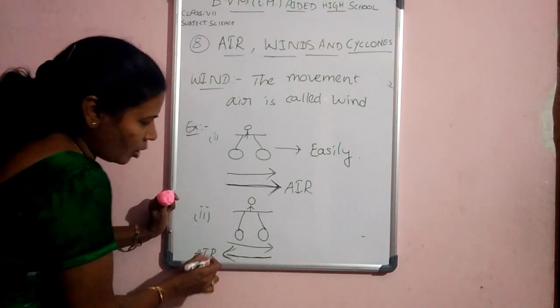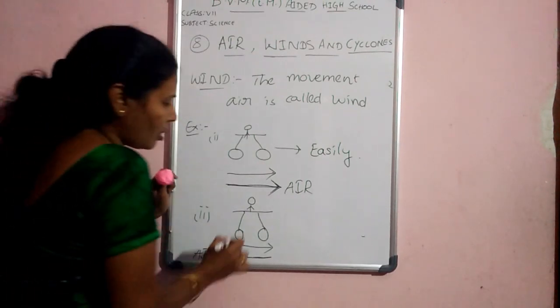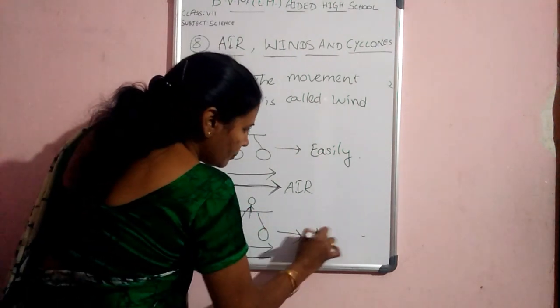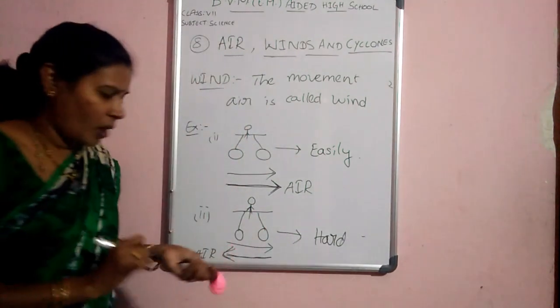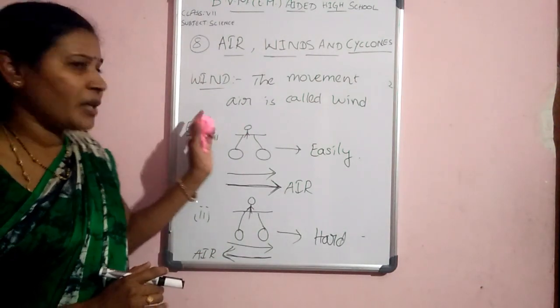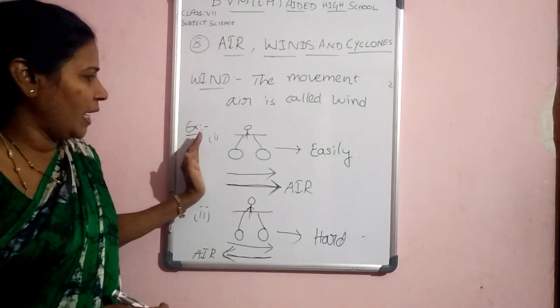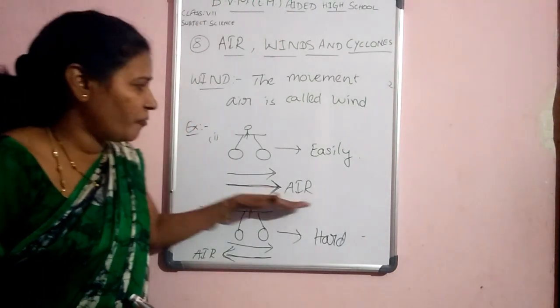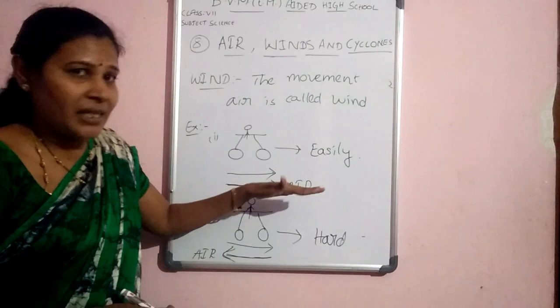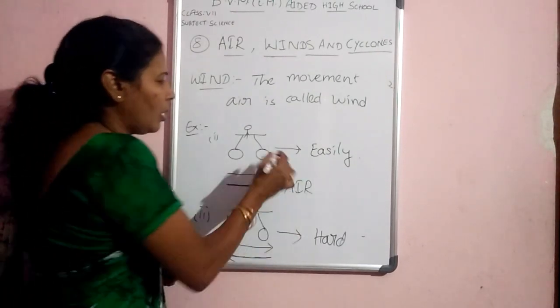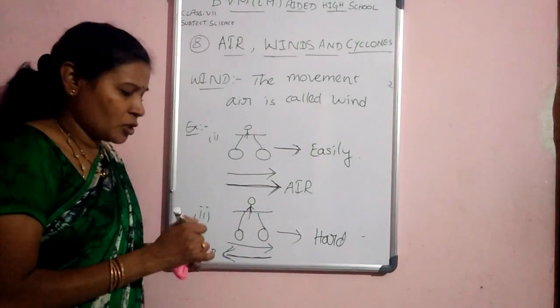The wind goes in the opposite direction, then you have to ride very hard. Why? What do you understand from these examples? The movement of air is called wind.